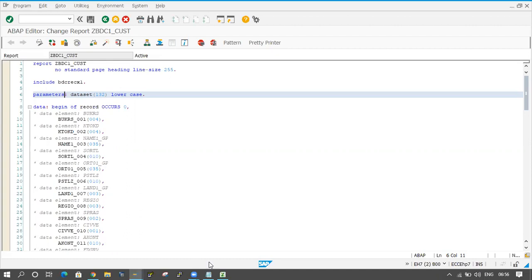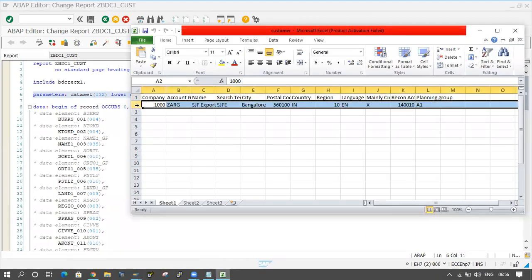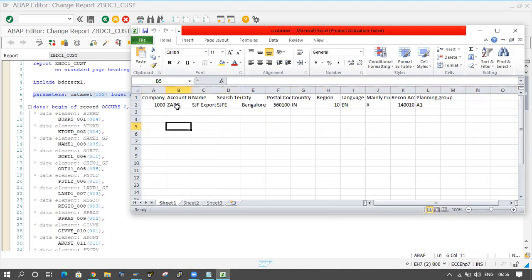Before that I will enter the data here. This is the sample data; in the recording they have entered the data. Now I will enter my own data here. In the name I will provide, this is a customer.